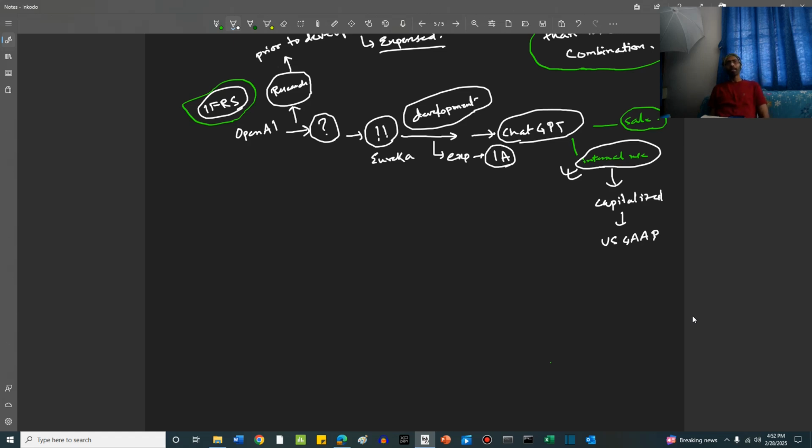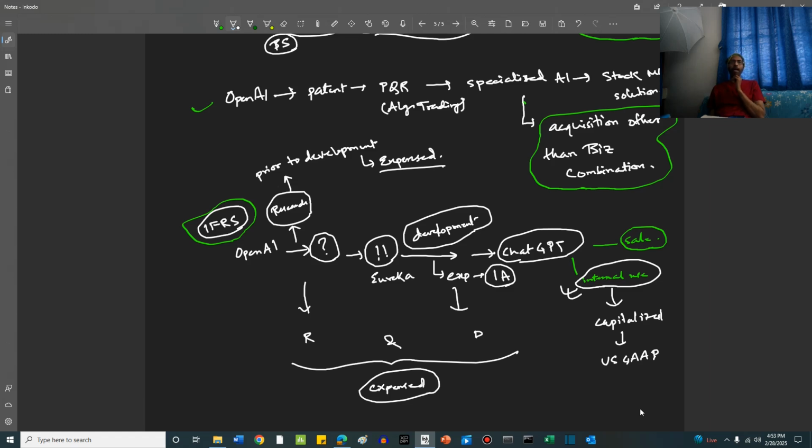Here also, US GAAP recommends that the research and development expenses related to both these phases are expensed away. They should not be capitalized, or there should not be any asset creation. They should be expensed away.